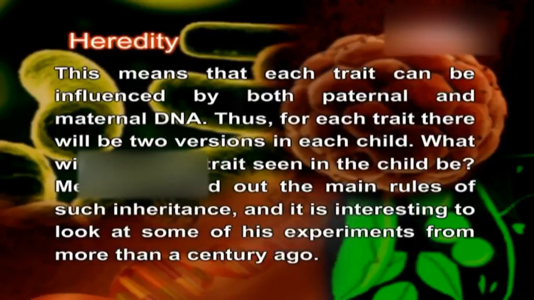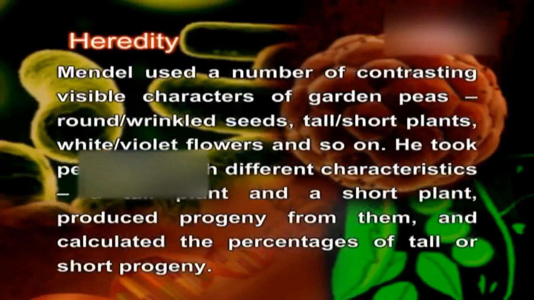Mendel worked out the main rules of such inheritance, and it is interesting to look at some of his experiments from more than a century ago. Mendel used a number of contrasting visible characters of garden peas: round or wrinkled seeds, tall or short plants, white or violet flowers, and so on. He took pea plants with different characteristics. A tall plant and a short plant, produced progeny from them, and calculated the percentages of tall or short progeny.